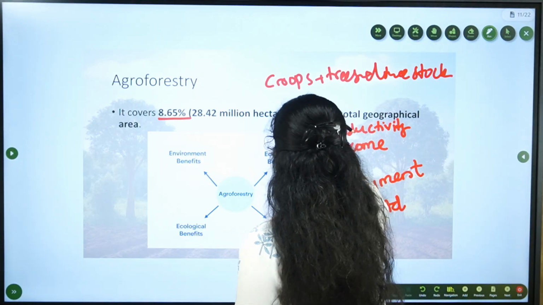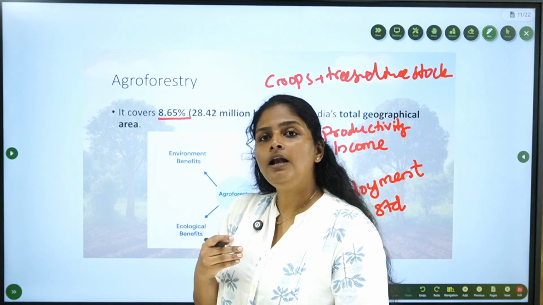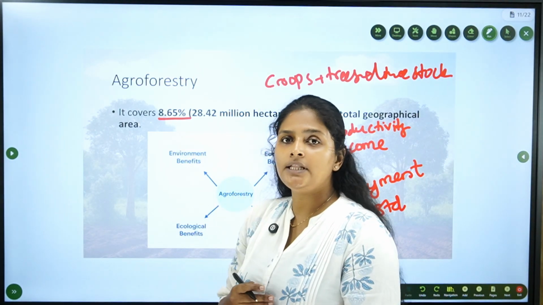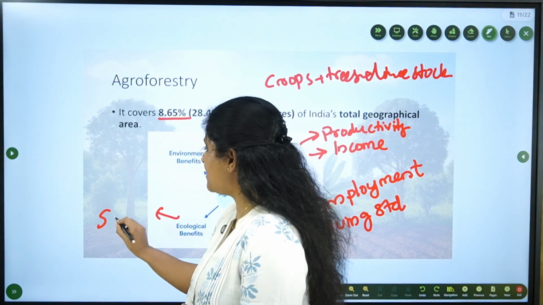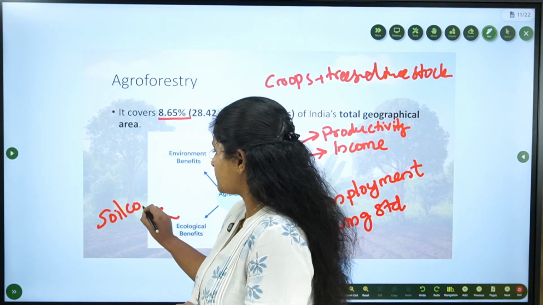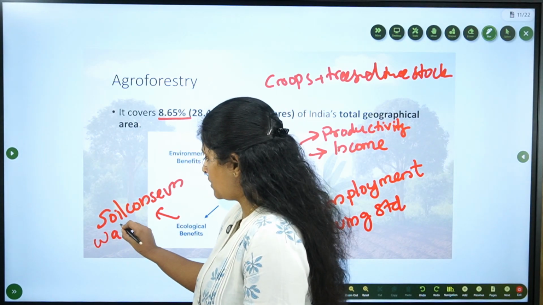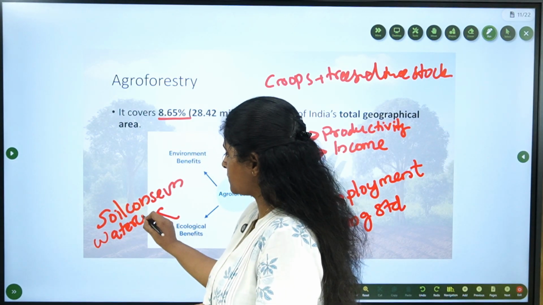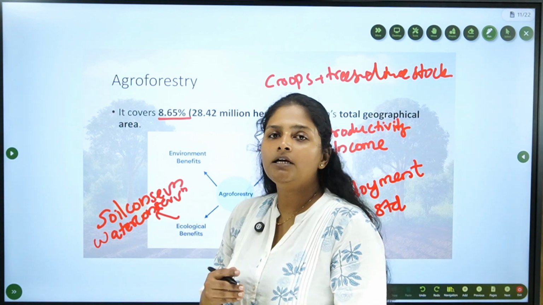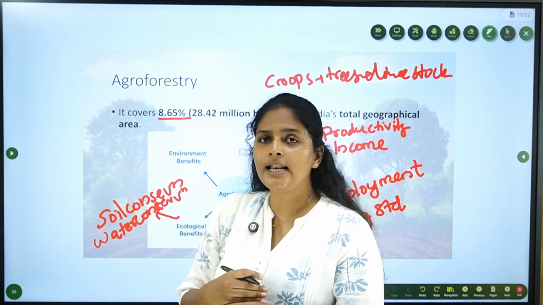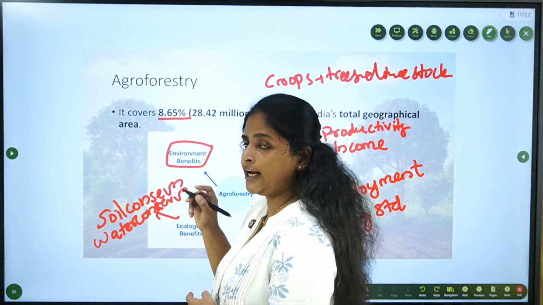And since we are planting the crops, trees, etc. together, that will reduce soil erosion, or this can be seen as a soil conservation measure, along with water conservation, right? Now, if it can safeguard the soil and water, finally it can safeguard the environment as a whole, right?